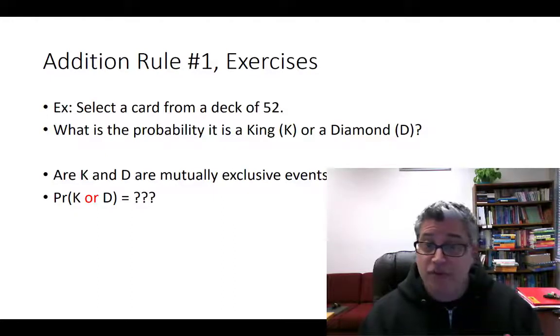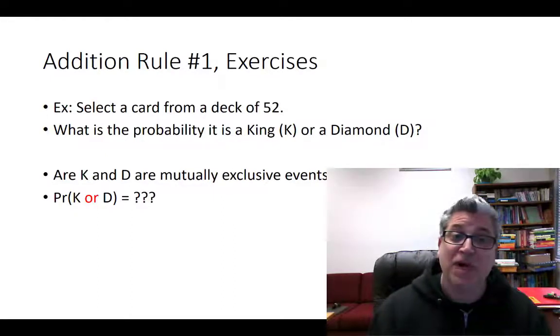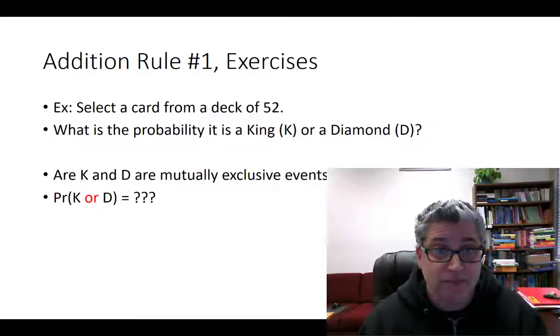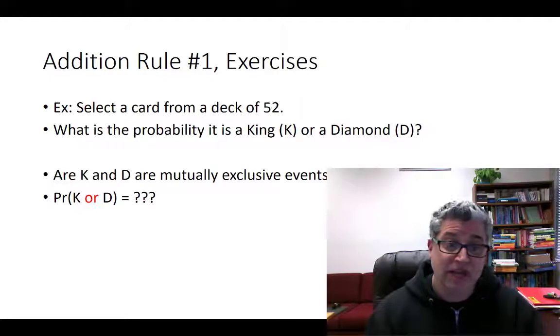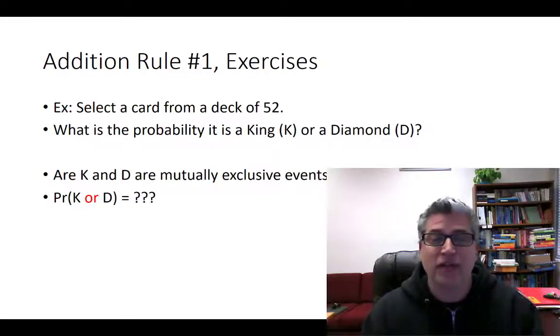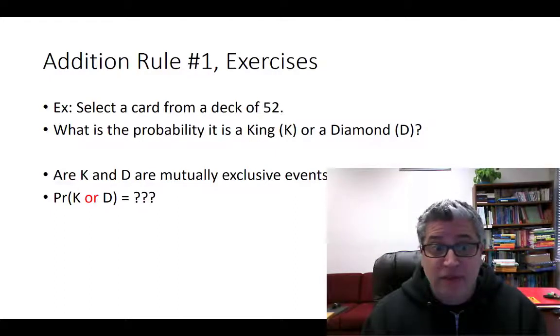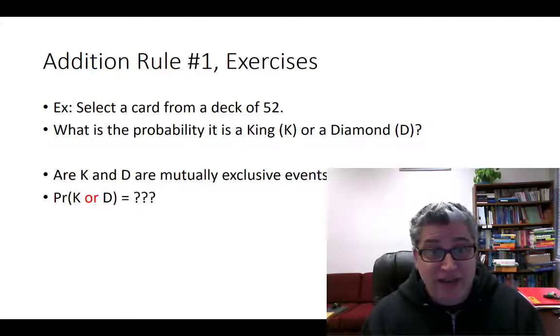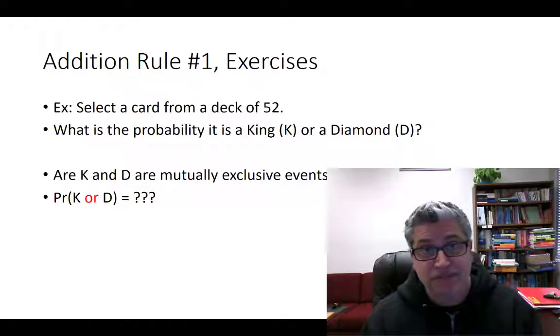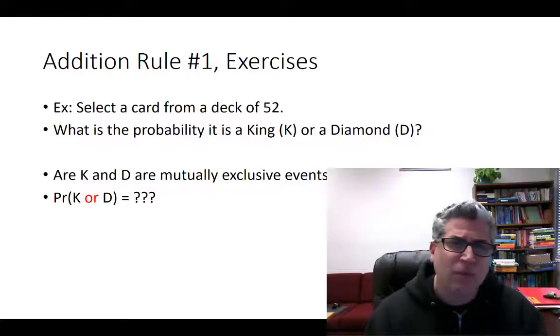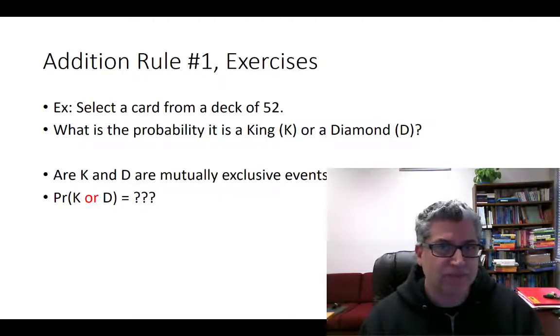You select a card from a standard deck. What's the probability that it's a king or that it's a diamond? Well, are kings and diamonds mutually exclusive events? Can you be both? This time, yeah, you can. They are not mutually exclusive. You can have the king of diamonds. So addition rule number 1 is not going to work for us anymore.